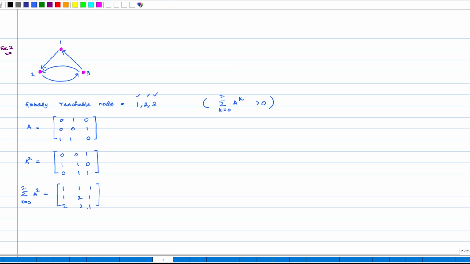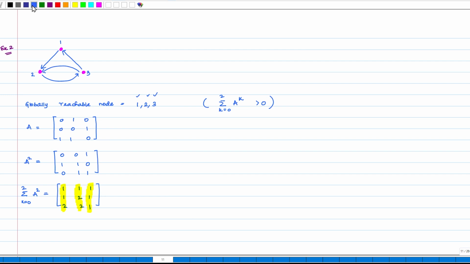What do we see here? We see that the column associated with node 1 is greater than 0, the column associated with node 2 is greater than 0, and the column associated with node 3 is also greater than 0, which is consistent with what we got in the previous example.